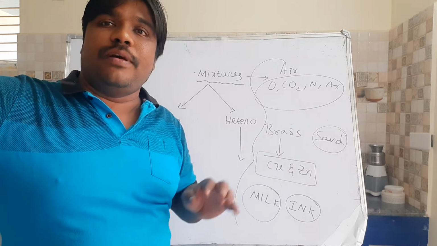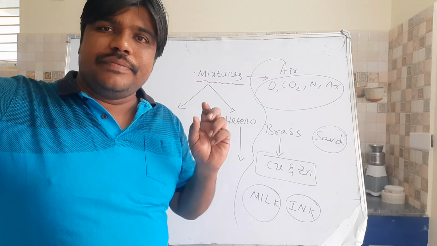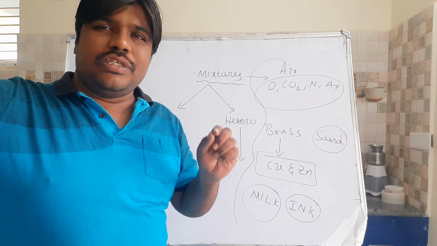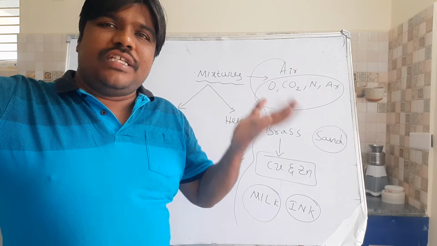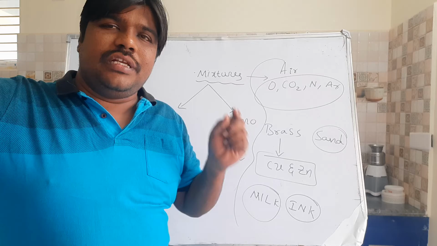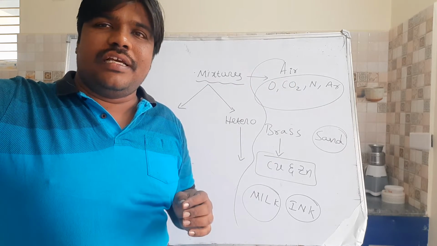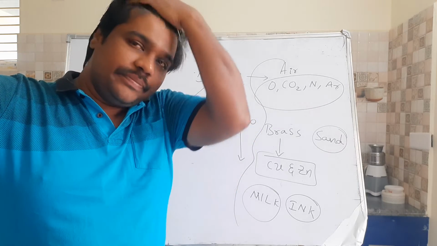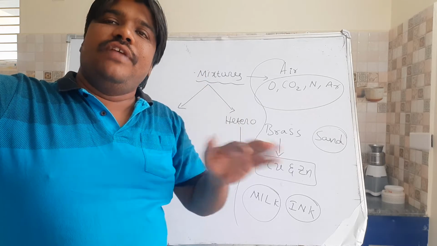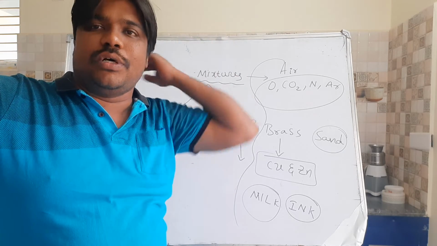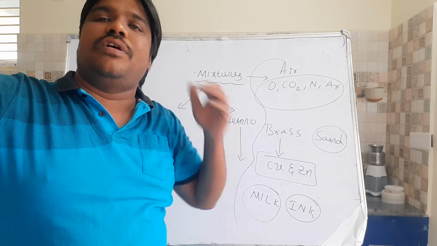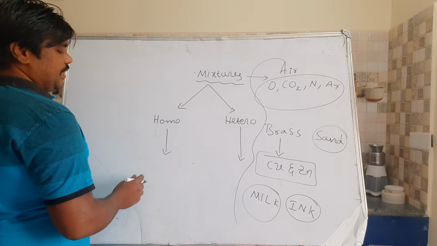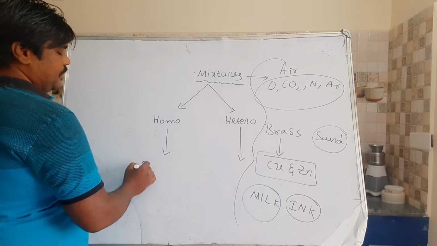Again, a better example for a mixture is Tirupati laddu, right? Cashews are there, raisins are there, and sugar is there. There is no fixed composition, no chemical combination. In one laddu there are 5 cashews, in another laddu there will be 10 cashew nuts, right? So there are no fixed proportions at all. Hence these types of combinations are called mixtures. Then we come to the homogeneous mixture. Suppose a sugar solution.